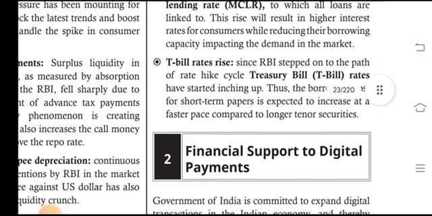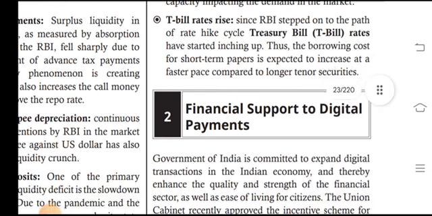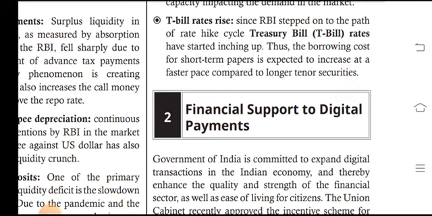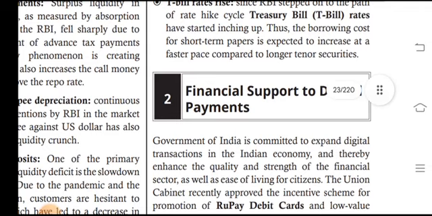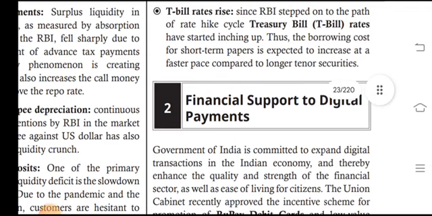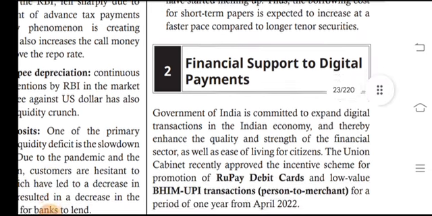T-bill rates rise: since RBI stepped onto the path of rate hike cycles, treasury bill rates have started inching up. Thus the borrowing cost for short-term papers is expected to increase at a faster pace compared to longer tenor securities.